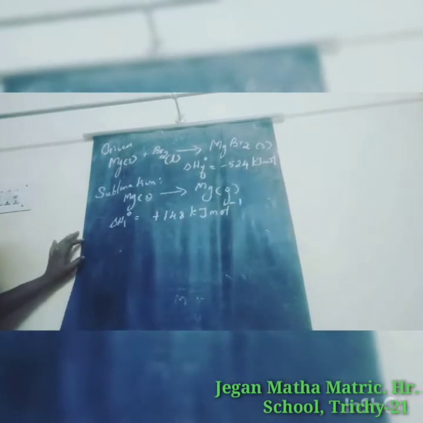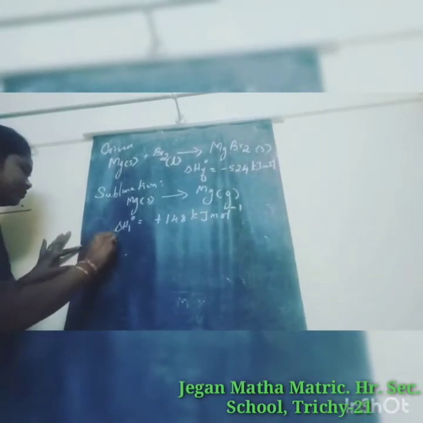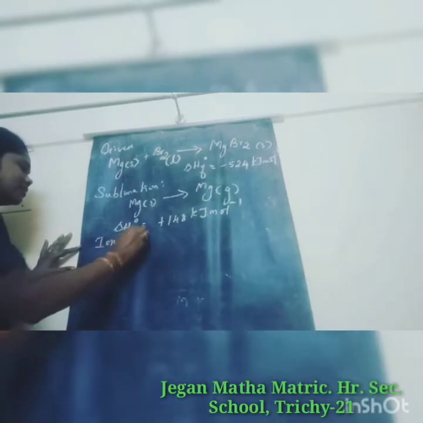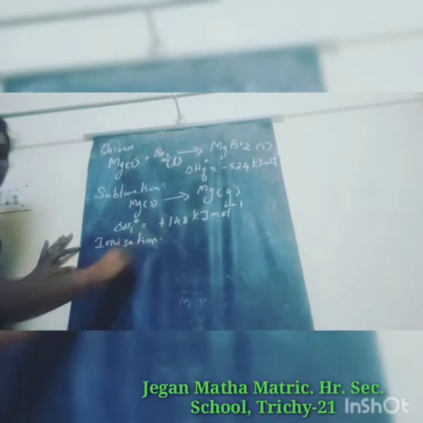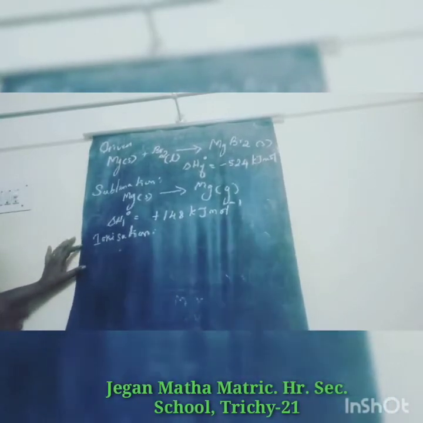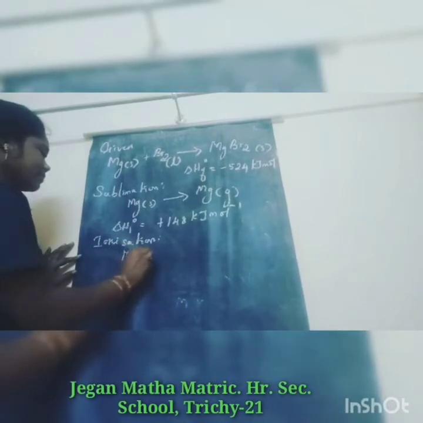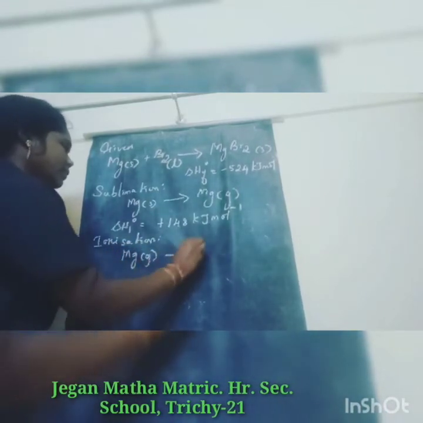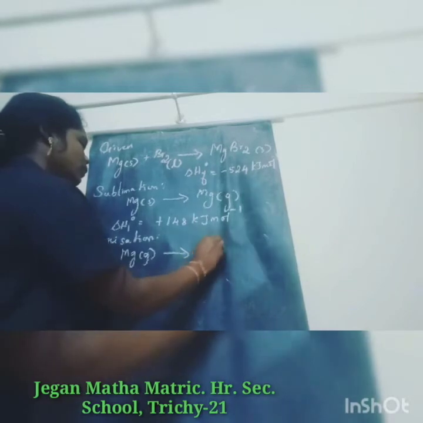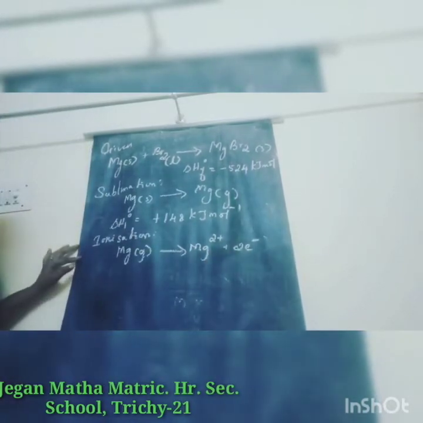And the next one, ionization. So here magnesium gas goes to Mg2+ plus 2 electrons. This is for ionization.